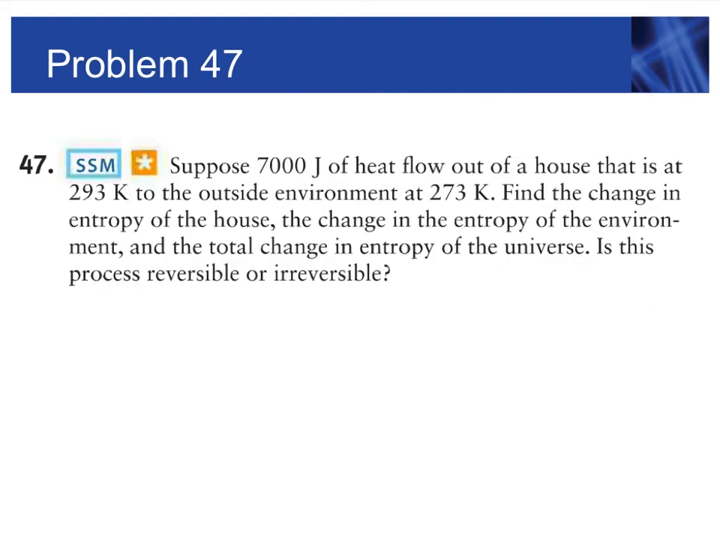Let's solve problem 47. So we have 7,000 joules of heat flowing out of the house that is at 293 Kelvin to the outside environment at 273 Kelvin. Find the change in entropy of the house, the change of the entropy of the environment, and the total change of entropy of the universe. Is this process reversible or irreversible? Okay.